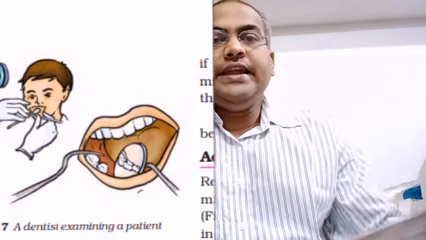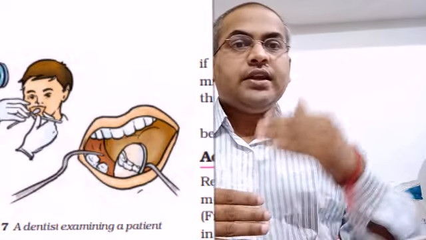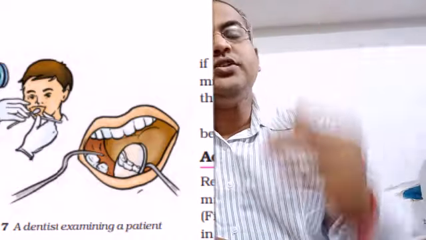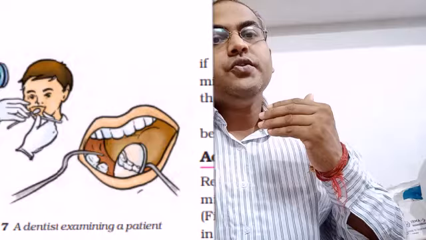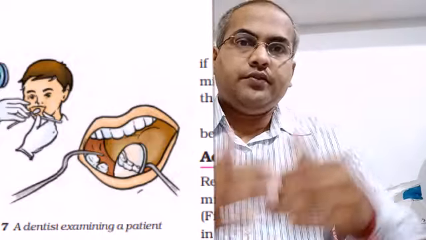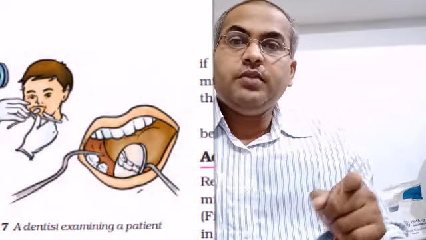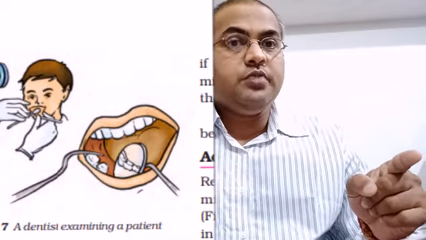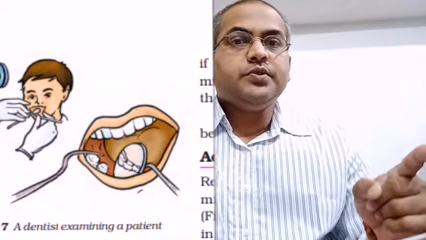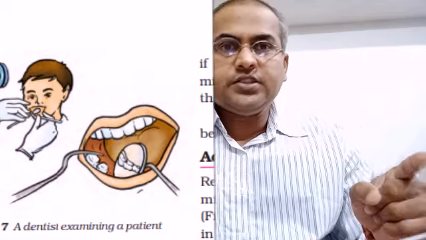So if David is standing in front of the mirror and the distance between David and mirror is 4 meters, the image of David inside the mirror is also at 4 meters. So 4 meters inside the mirror and 4 meters in front of the mirror. So 4 plus 4, 8. The object here is David. So distance between image and object is 8 meters. This is the first condition.